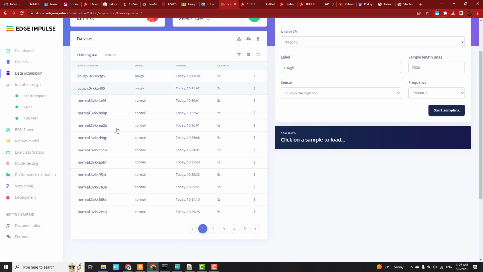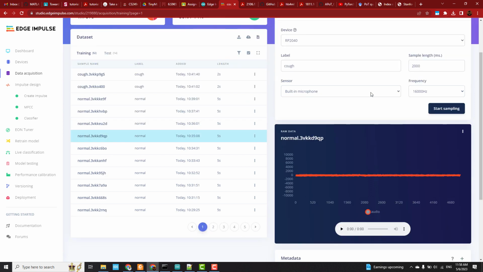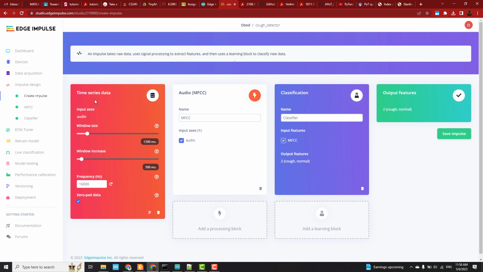I had a total of 4 or 5 minutes of data, using various lengths of the data set. After this, I designed the impulse. The data is time series data, and I used MFCC as my audio preprocessing algorithm, which gives us features from the audio. We then feed these features into a neural network classifier, and we are able to get our classification output.